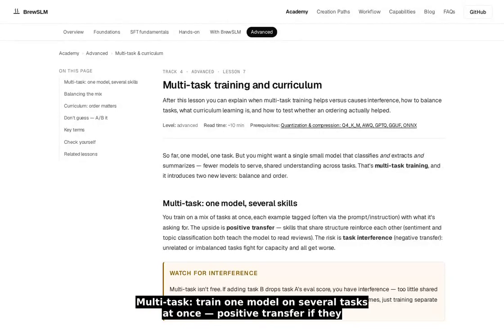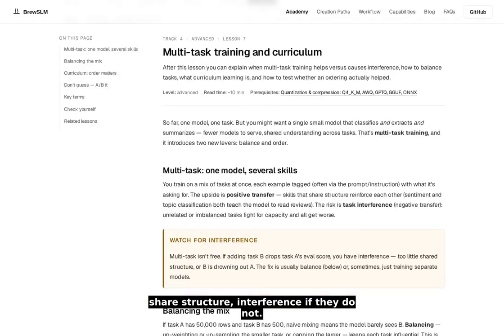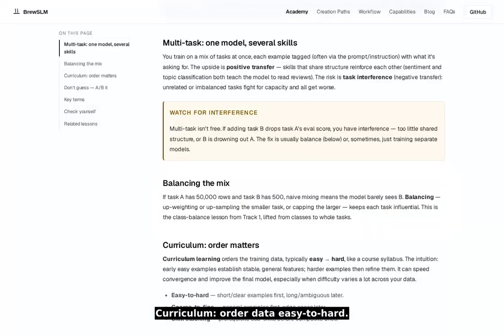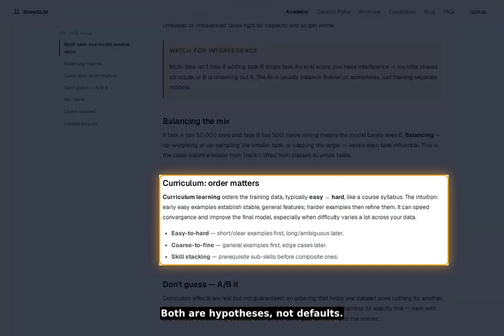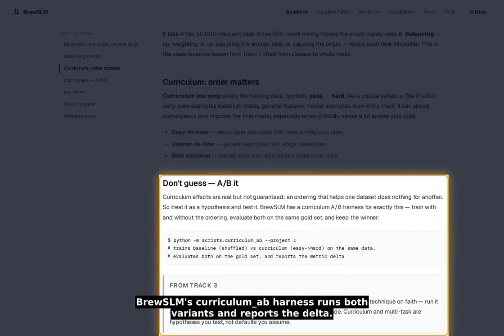Multitask and curriculum. Multitask: train one model on several tasks at once, positive transfer if they share structure, interference if they do not. Balance the mix so a large task does not drown a small one. Curriculum: order data easy to hard. Both are hypotheses, not defaults. A/B them on a fixed gold set and keep the winner. BrewSLM's curriculum harness runs both variants and reports the delta.